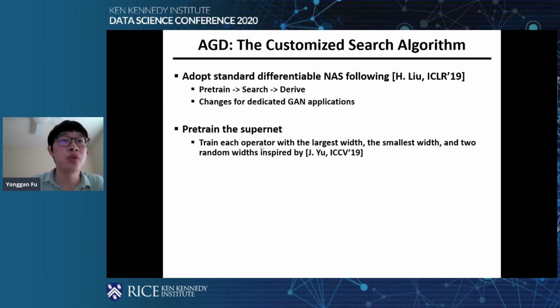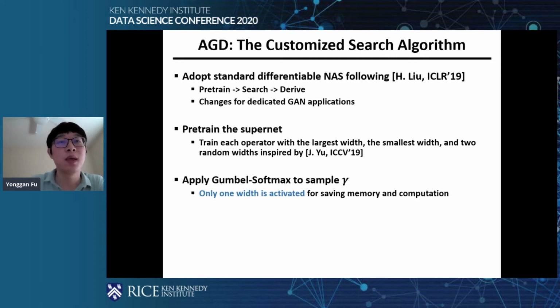We pre-train the supernet based on the sandwich rule proposed by previous work: we pre-train each operator with the largest width, the smallest width, and two randomly sampled widths. And to make our search more memory efficient, we apply a hard Gumbel softmax to sample the gamma instead of the soft weighted sum, so only one width is activated during our search process.